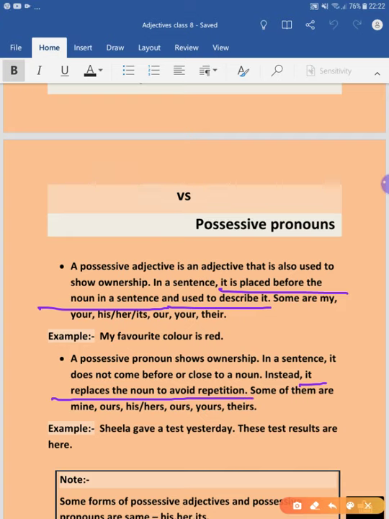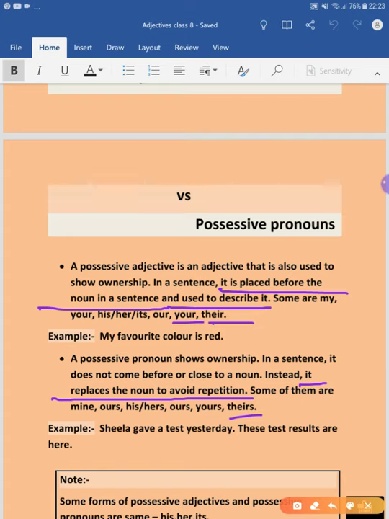So this is the difference which you have to understand. It may sound like my, your, his, her, its, our, your, their. You can see that theirs here is the common.